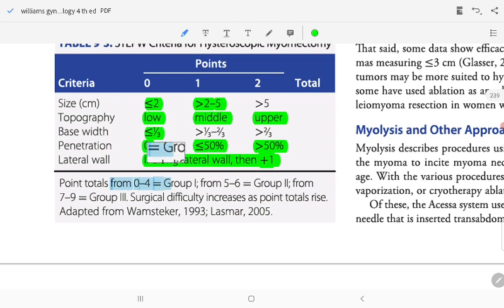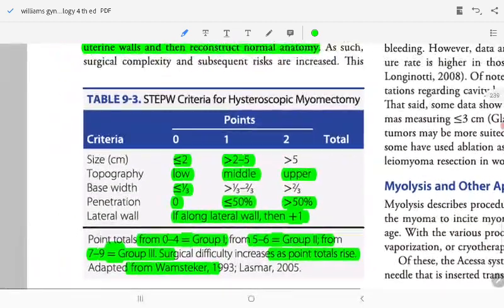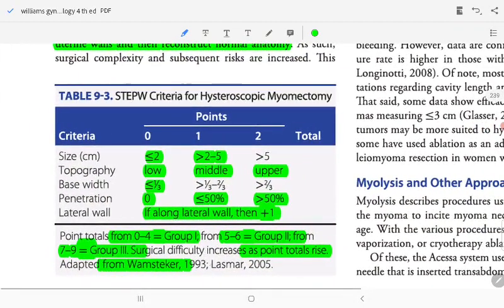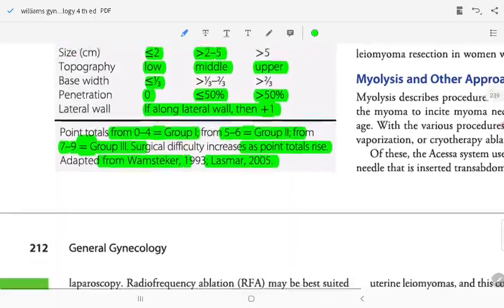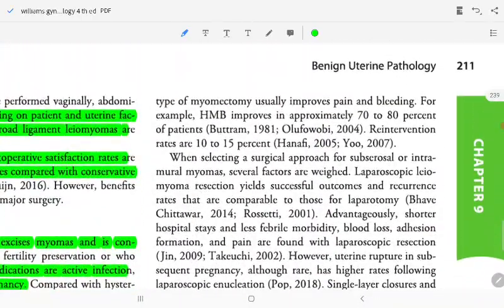Points total 0 to 4 is group 1, 5 to 6 group 2, 7 to 9 group 3. Surgical difficulty increases as the point total rises. Adapted from Lasmar's STEP-W classification. Myomectomy usually improves pain and bleeding. For example, heavy menstrual bleeding improves in approximately 70% of patients, with re-intervention in 10 to 15%.